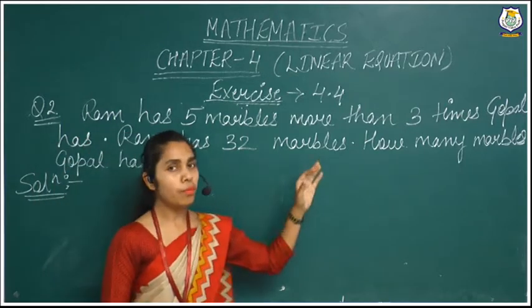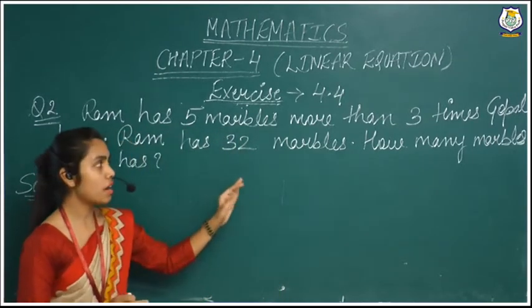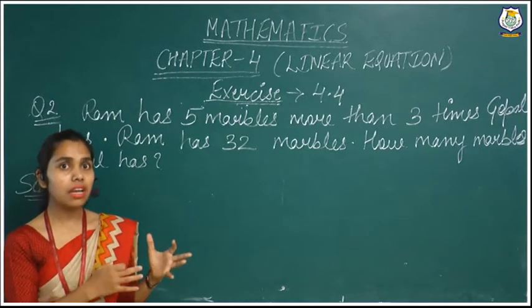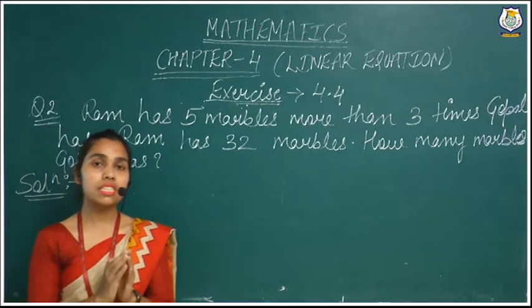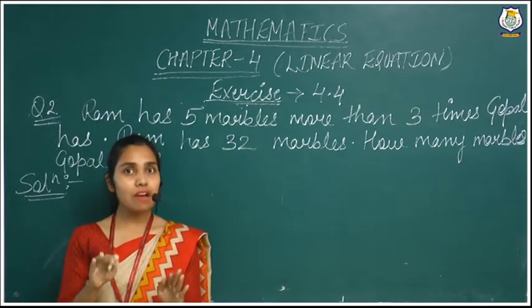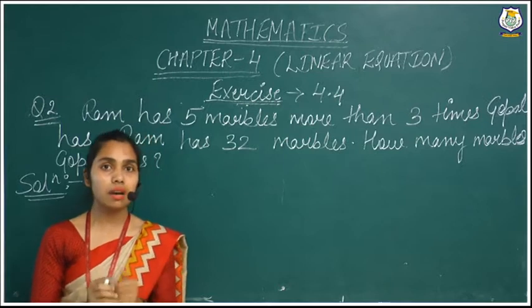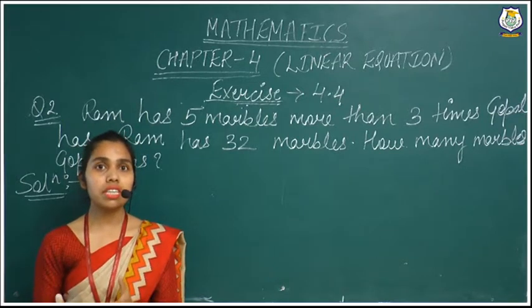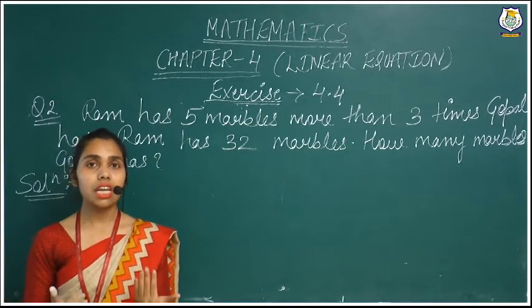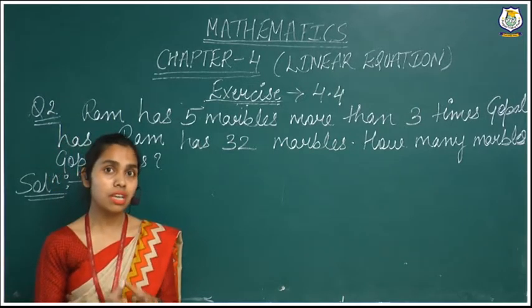Ram has 32 marbles, they have given the total number of marbles that Ram has. Ram has 32 marbles, that we will write on the other side of the equals sign, because if on one side we are writing the statement of one person, then on the other side also we will have to write the statement of the same person, because we will have to equalize the linear equation. The main thing in the linear equation is that we have to balance it. If it is not balanced, it means on one side we have written the statement of one person, and on the other side the statement of another person. The linear equation must be balanced. After that you can solve the linear equation.